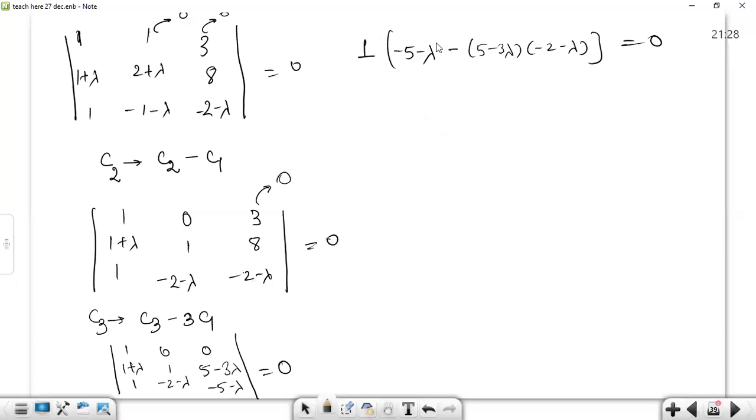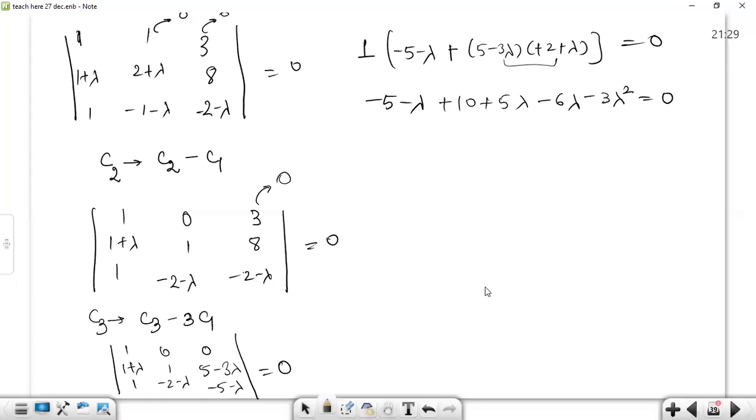So 1 getting multiplied to anything is insignificant. The same expression will be left out. Okay, so minus 5 minus lambda. Now, this minus will cancel both of these minus after getting multiplied. Is that correct? So let's now multiply these two terms first. So 5 into 2 plus 10. 5 into lambda plus 5 lambda. Minus 3 lambda into 2 minus 6 lambda. Minus 3 lambda into lambda, minus of 3 lambda square.